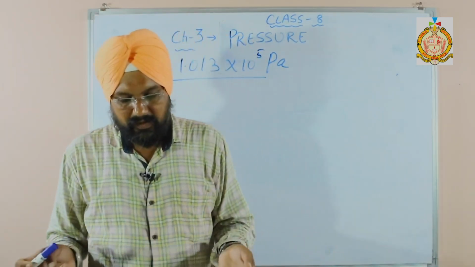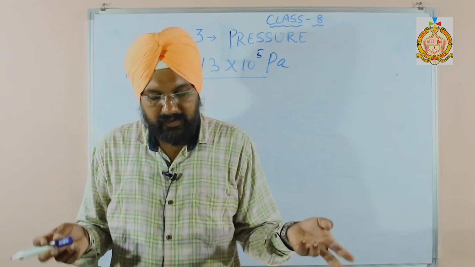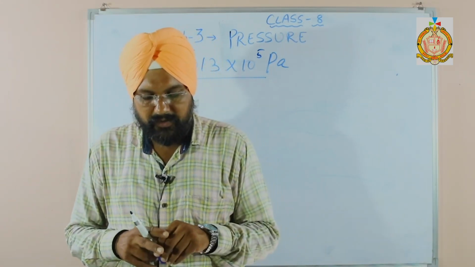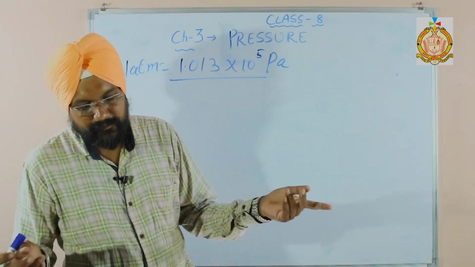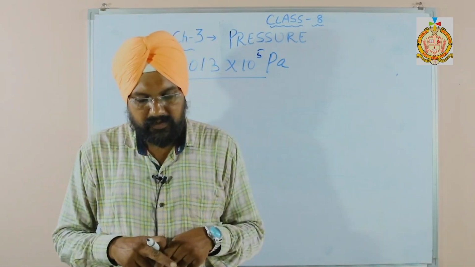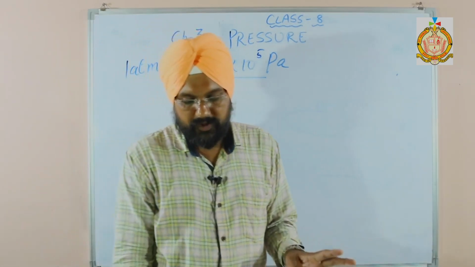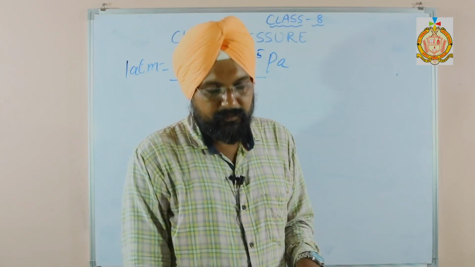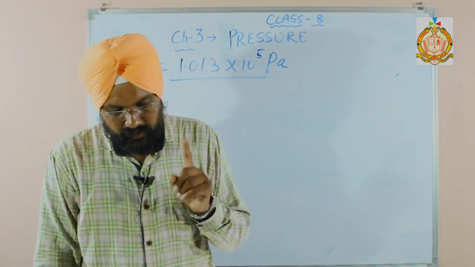So the lesser the thrust on the same surface, the lesser the pressure. The second one is pressure acting on a surface area. The more the thrust, the more the pressure. The less the thrust on the same surface, the lesser the pressure on it. So it depends upon the area.